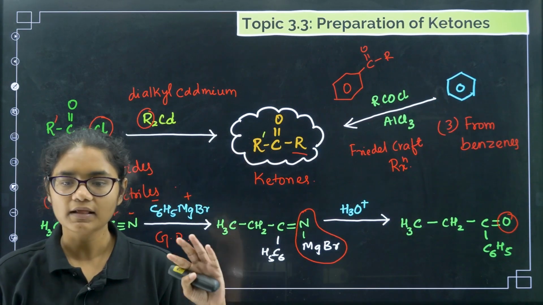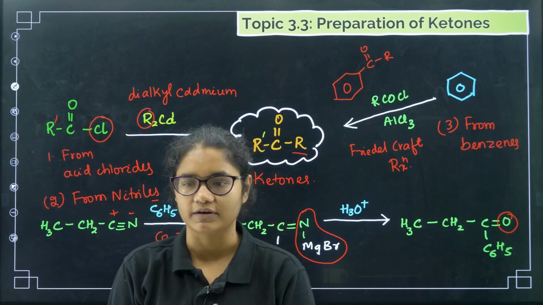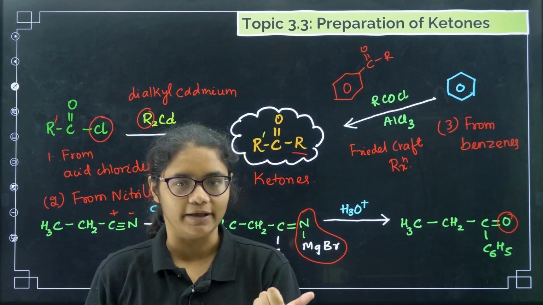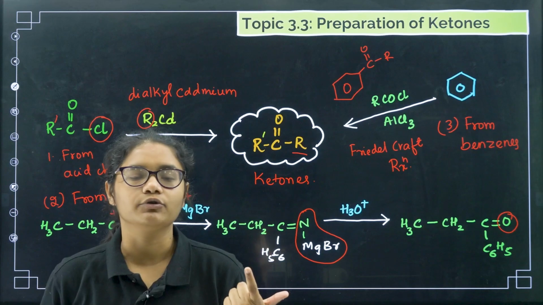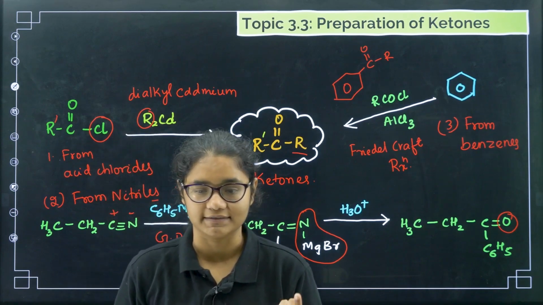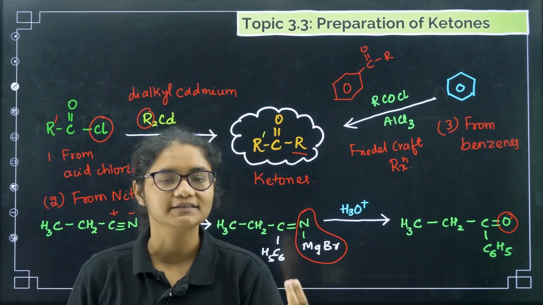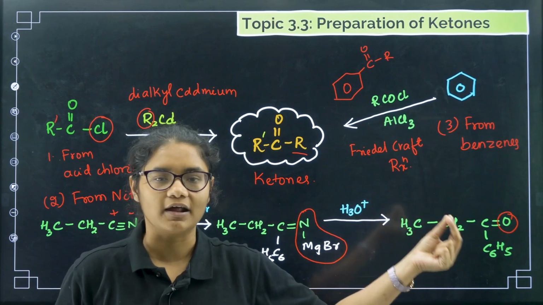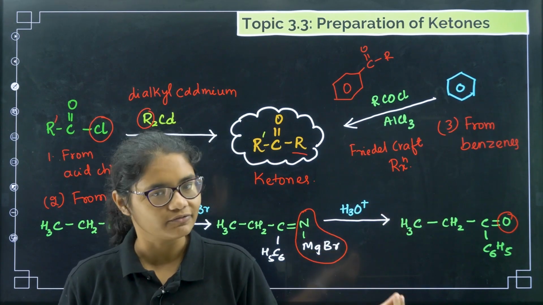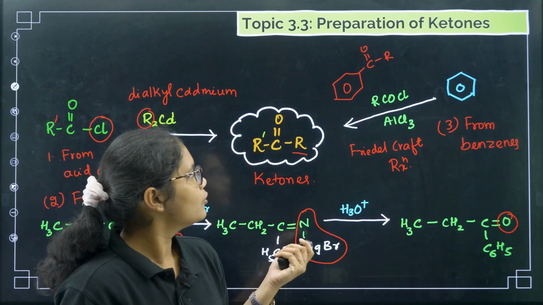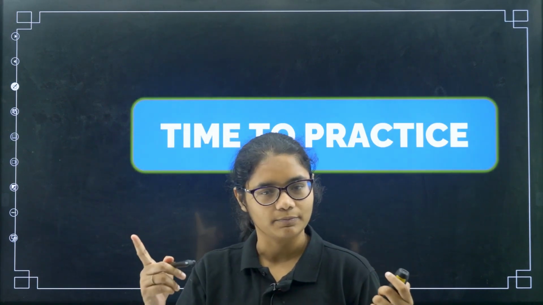So these are the methods of preparation of ketones. First is from acid chlorides, you have to use dialkyl cadmium. Next, from nitriles we have to use Grignard reagent and hydrolysis. The third one is from benzenes or substituted benzenes, where you simply do Friedel-Crafts acylation. Clear? Now we can have one more round of revision before going to practice questions.